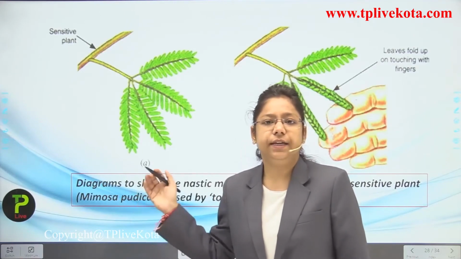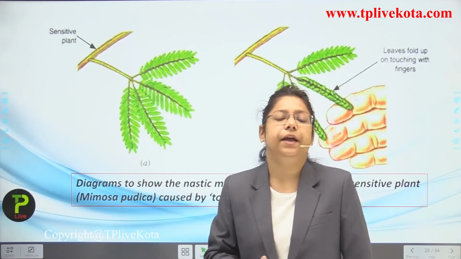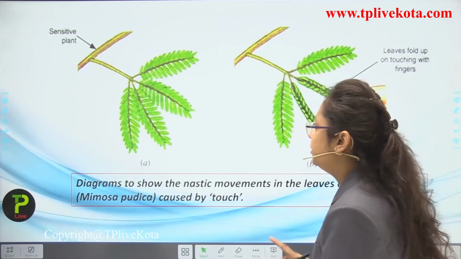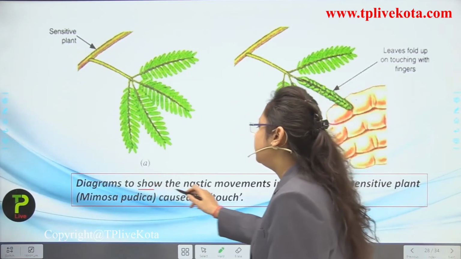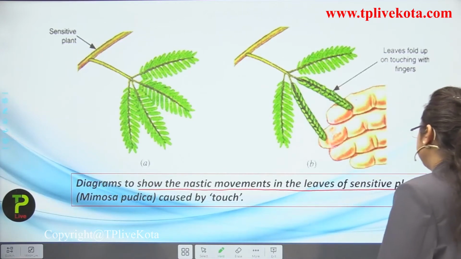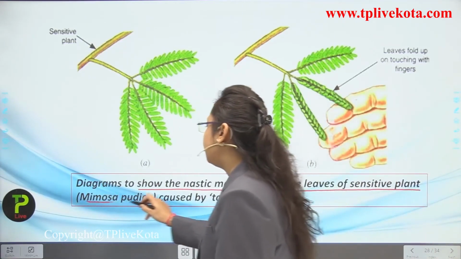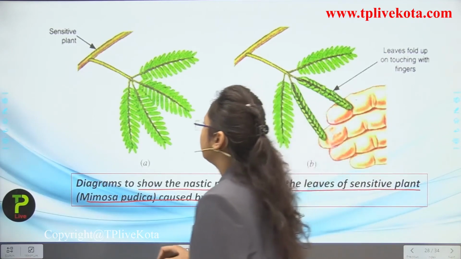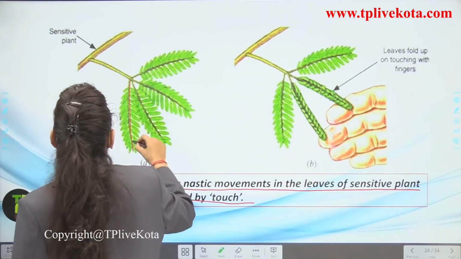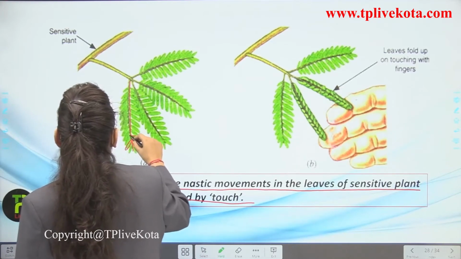Now students, there are two diagrams to compare the touch sensation of the Mimosa pudica. So you can see here these diagrams show nastic movements in the leaves of the sensitive plant Mimosa pudica caused by touch. Now this is a sensitive plant, Mimosa pudica. You can see that the leaves are clearly opened. Okay.